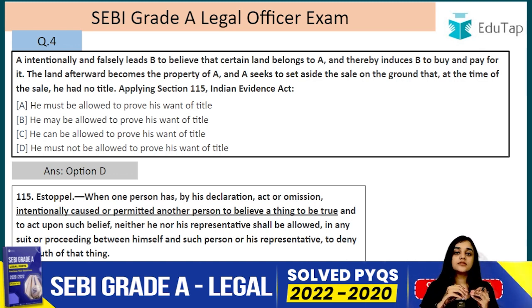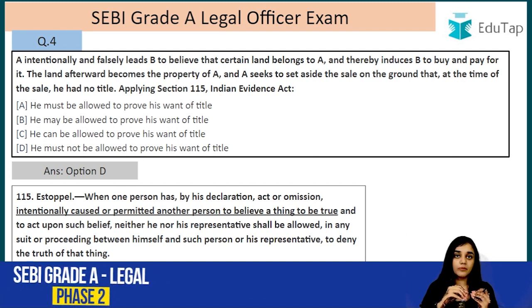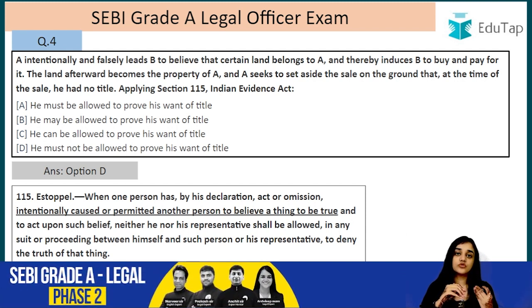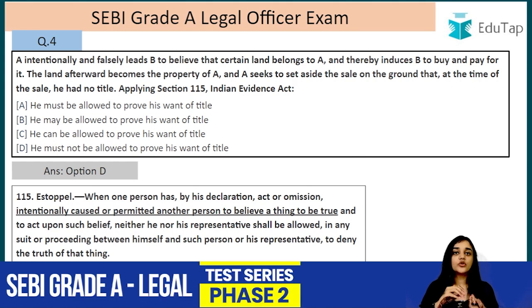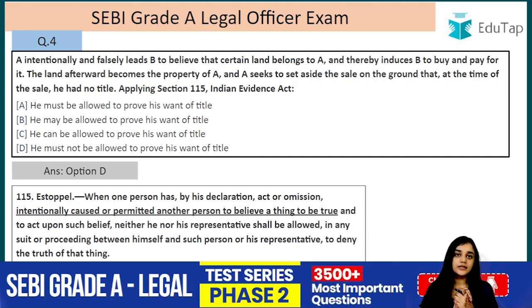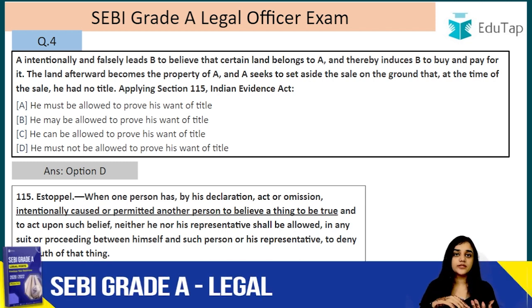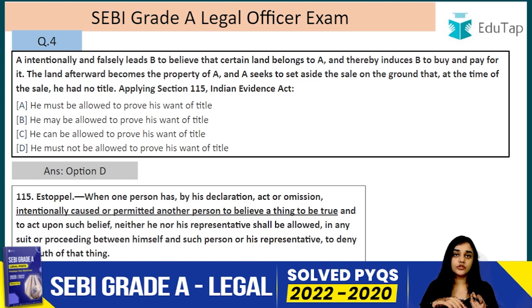Now A knows that this property does not belong to him right now, but he actually sells that property to X for 5 crore rupees, because he knows he is not going to get that property anyhow. He thinks, I am not going to get 10 crore rupees, so what will I do? I can get 5 crore rupees. So now what happens? A actually wins the case. The verdict comes in favor of A.